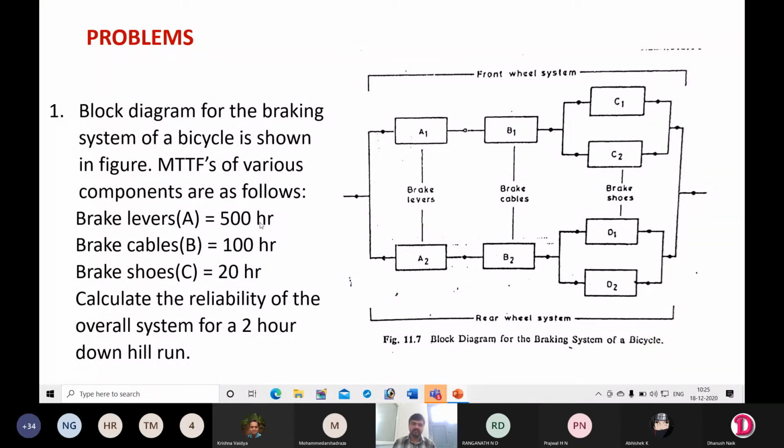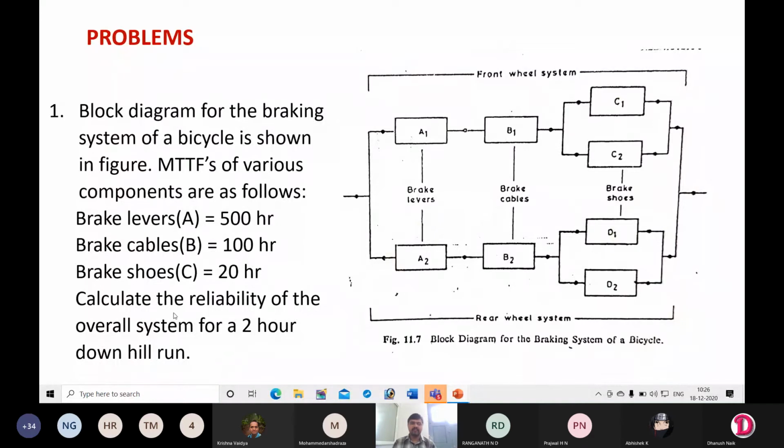That means after using this brake lever continuously for 500 hours, it will fail. Brake levers will fail after 500 hours, brake cables will fail after 100 hours, and brake shoes will fail after 20 hours of usage. Calculate the reliability of the overall system for a 2-hour downhill run.